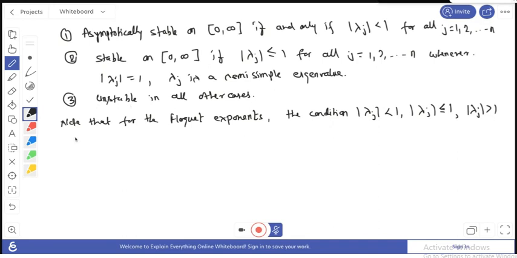So this is equivalent to writing the stability theorem in terms of Floquet multipliers, and also in terms of the Floquet exponent, that is in terms of mu.